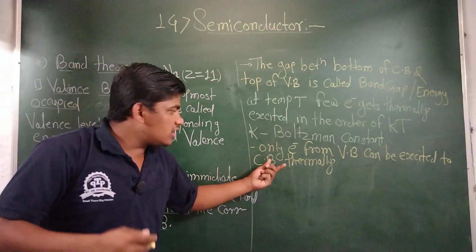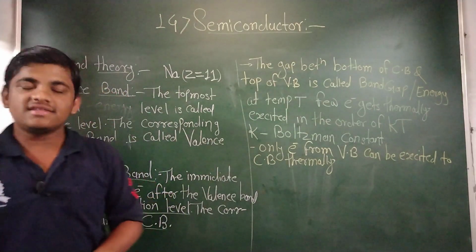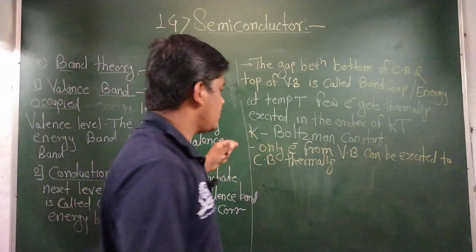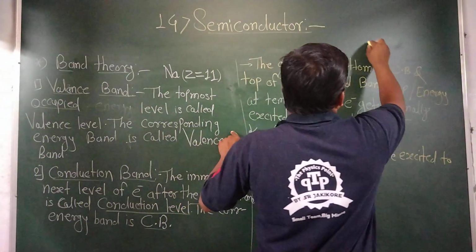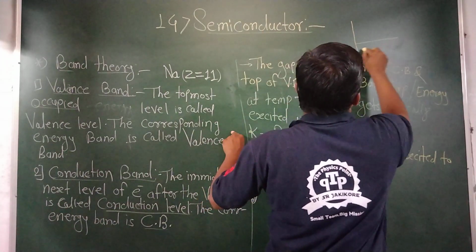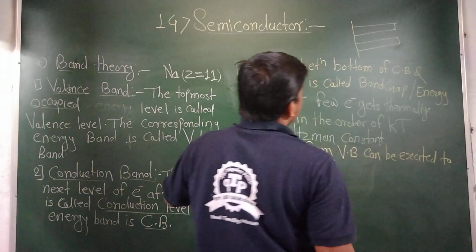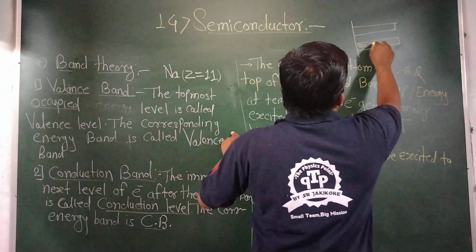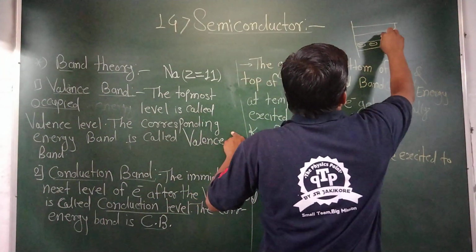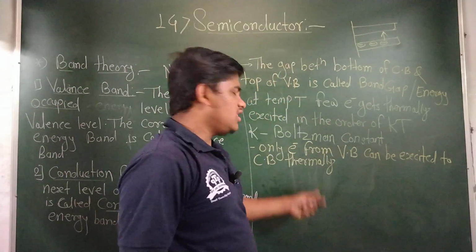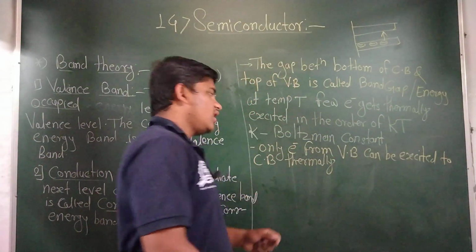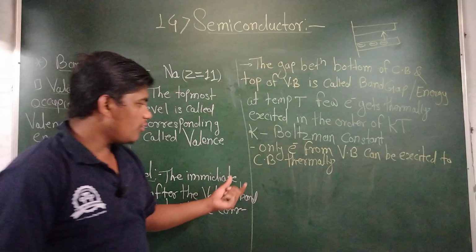Then only electrons from the valence band can be excited. म्हणजे फक्त इलेक्ट्रॉन्स जे काय आहेत किंवा जी काही मी या ठिकाणी अशा पद्धतीने जी काही डायग्राम ड्रॉन केली होती, this is the valence band here and this is the conduction band. Then यामधून जे इलेक्ट्रॉन्स आहेत यामधून डायरेक्ट एक्साइटेड होत असतात in the conduction band च्या डायरेक्शनमध्ये. In the first lectures we discussed here in detail. I could not explain it here.